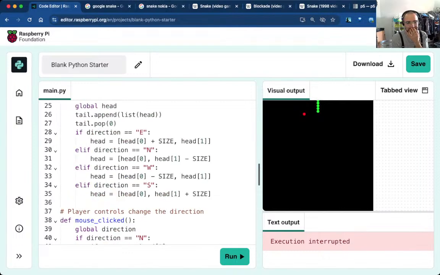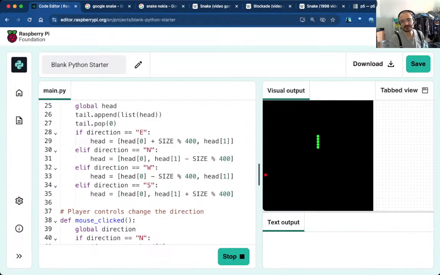I might do, so every time we get plus size or minus size, I'm going to do modulo 400, meaning that now my snake is going to wrap around.